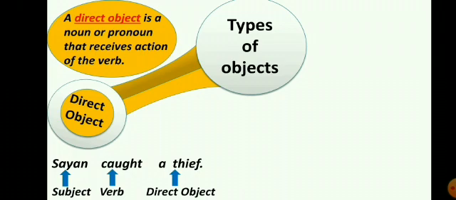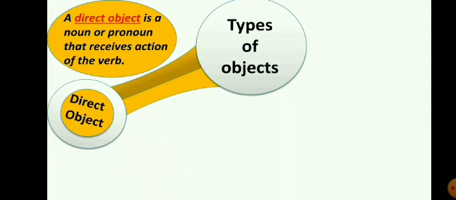Cyan caught a thief. Here, Cyan is the subject, caught is the verb, and a thief is the object. So, if I ask the question, what did Cyan catch? The answer is thief. So, this verb is getting the direct object. So, here this verb caught is a transitive verb.